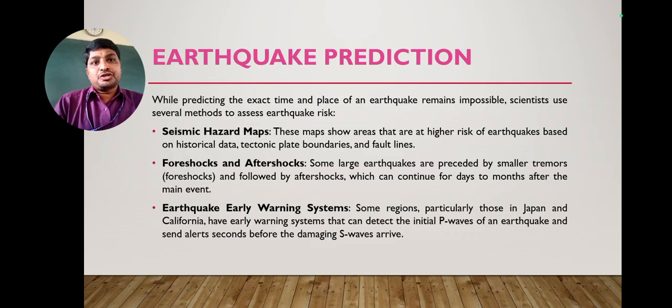And foreshocks and aftershocks also we can observe, and an earthquake early warning system will be helpful for some regions. Practically, those in Japan or California have early warning systems that can detect the initial P waves of the earthquake and send alerts, a fraction of a second or a fraction of a minute, before the damaging S wave arrives.